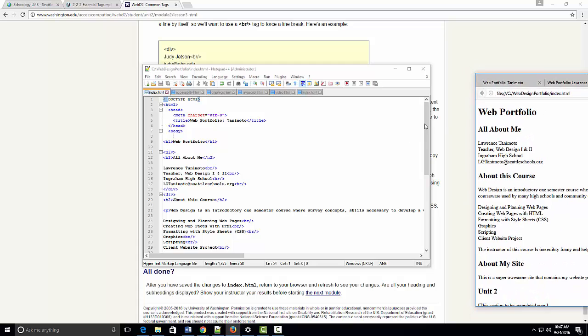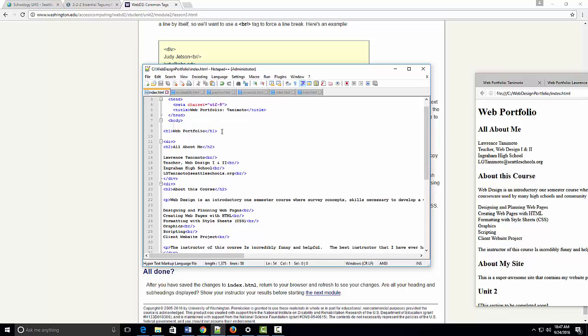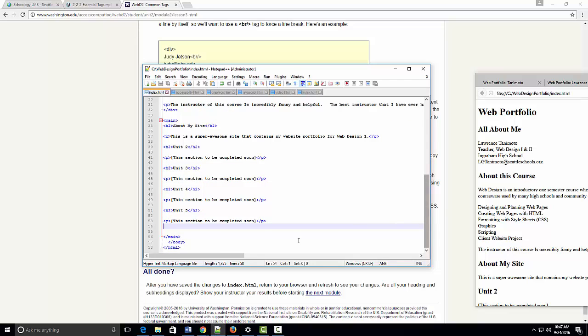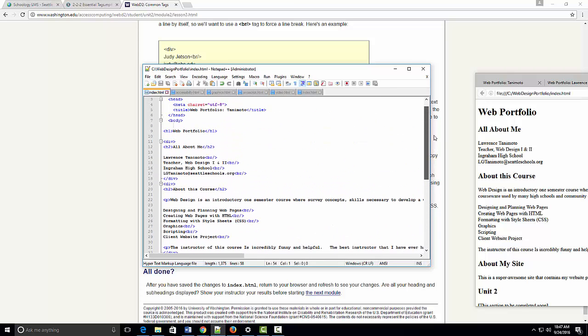Okay. And this, for your viewing pleasure, is what your document should look like. You see we have the essential tags at the top. We have an H1 tag here for web portfolio. We have H2 tags here for the various headers. See all these headers here. We have our closing main, body, and HTML tags there. You can see we have a div around the All About Me section and About This Course section, right?